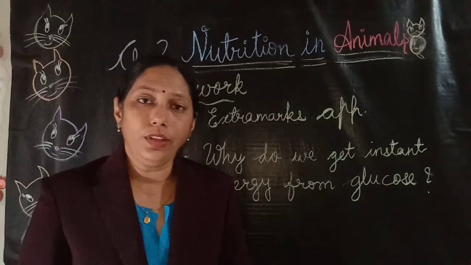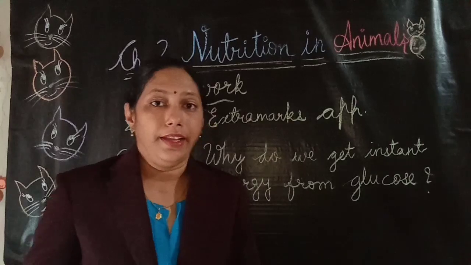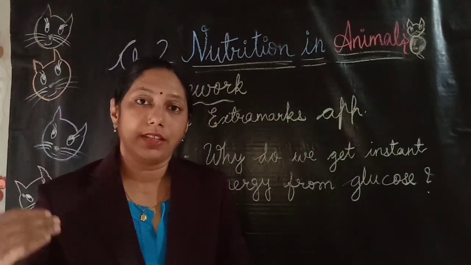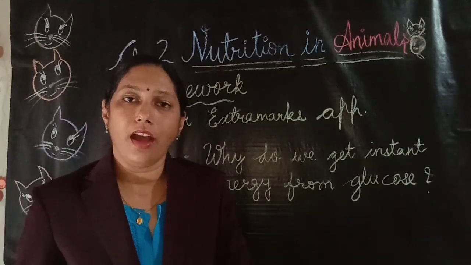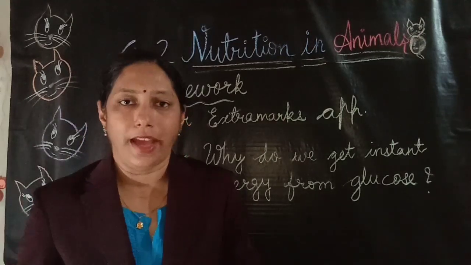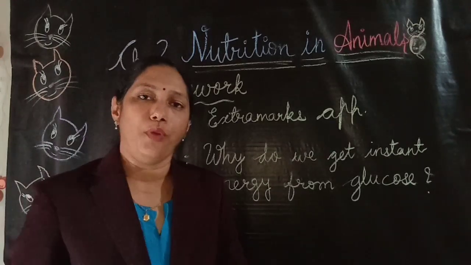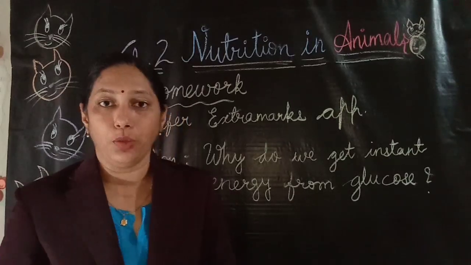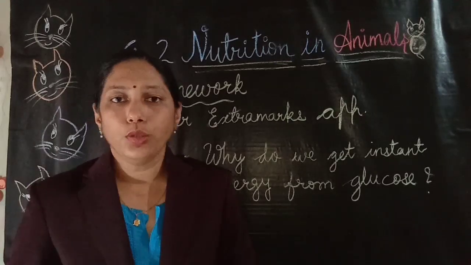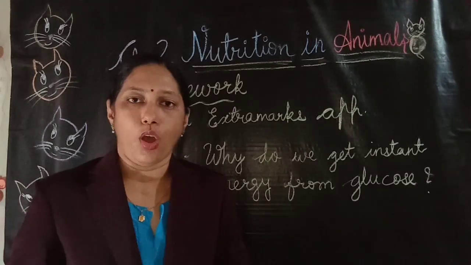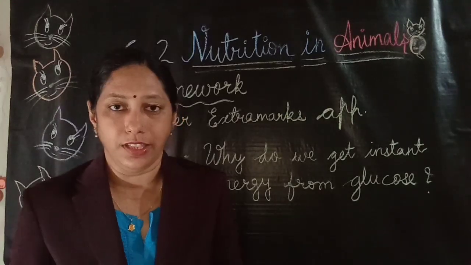Now you know that why are we eating food? We are eating food for getting energy. Food items such as carbohydrates are providing us with the energy. But these carbohydrates are not absorbed by the body directly. These carbohydrates have to be broken down into simple form to be absorbed by the body and to get energy. But glucose itself is in the simpler form. So there is no need of further digestion of glucose. So whenever we are taking glucose, we are getting instant energy.